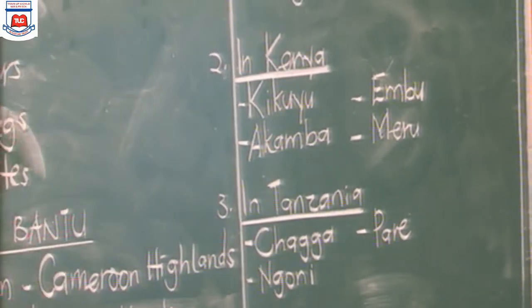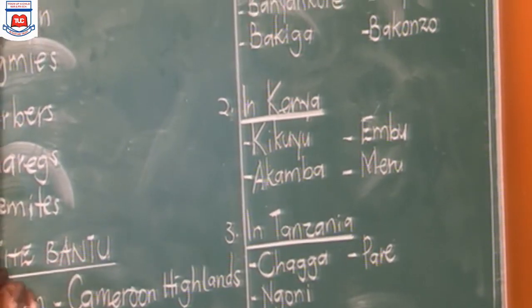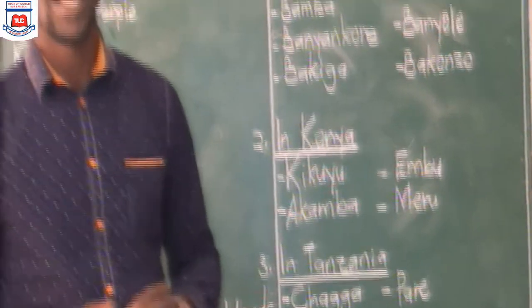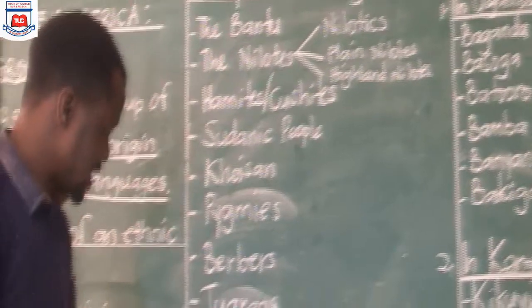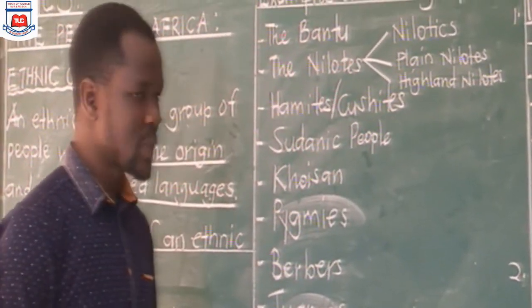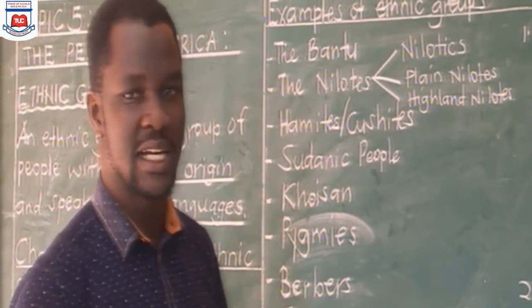Now, let's go back and talk about the interlacustrine region. That is still under the Bantu. We say that when they came, these people chose to settle in the interlacustrine region.